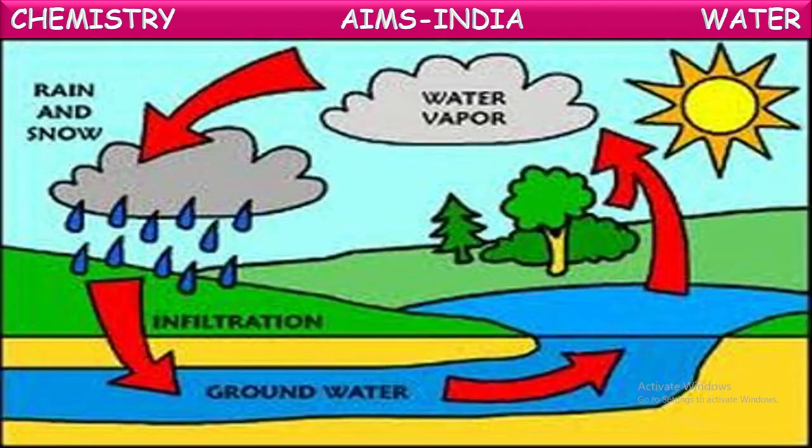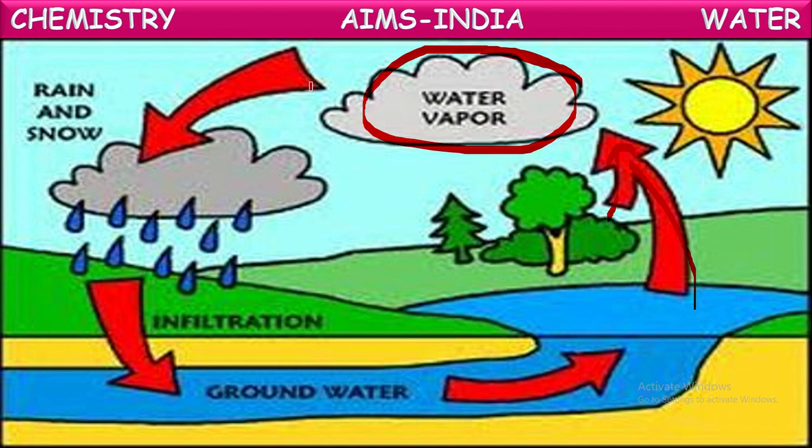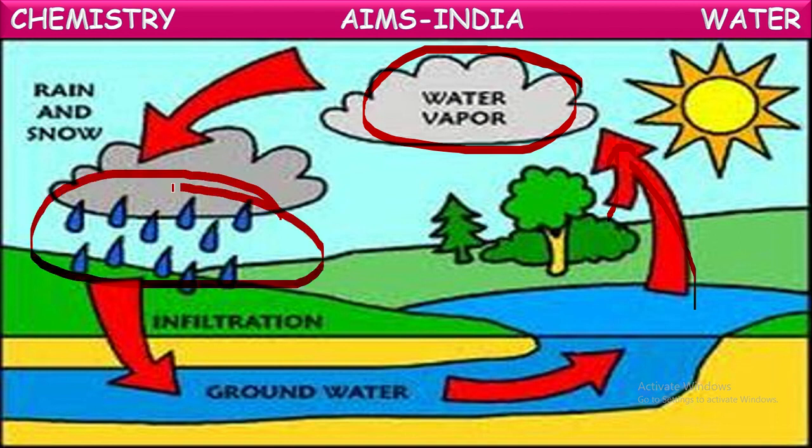See here, it is showing the overall process in the water cycle. First, water from the water bodies evaporates, and transpiration also gives water vapor. So this water vapor cools and converts into clouds. These clouds are moving, and when they touch the cooler areas of air, they start precipitating and form rains.